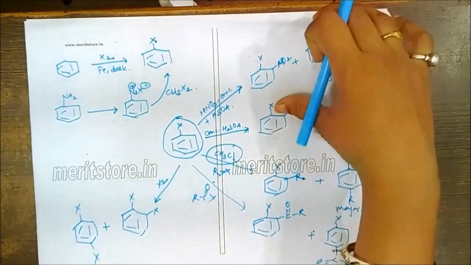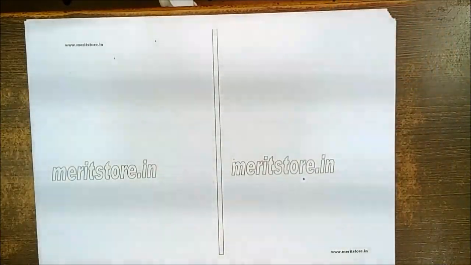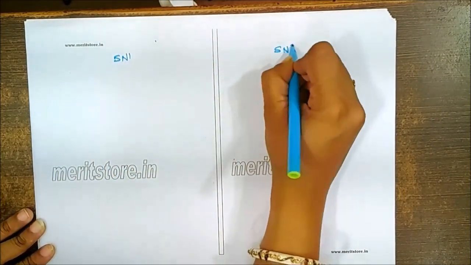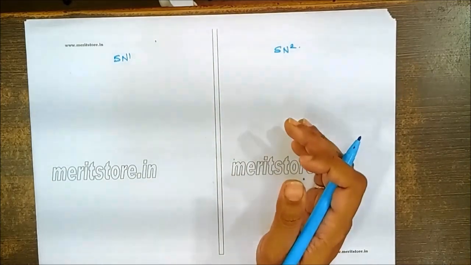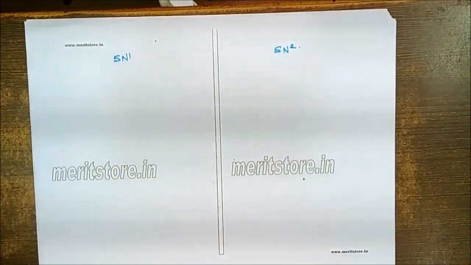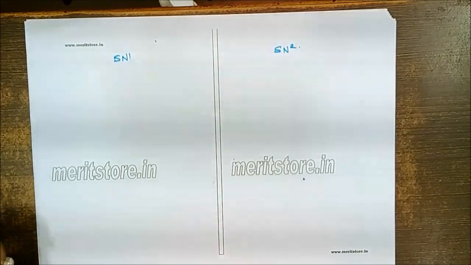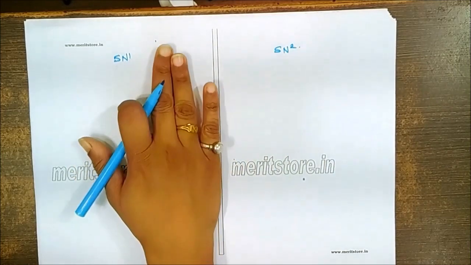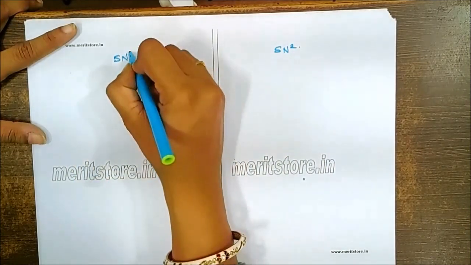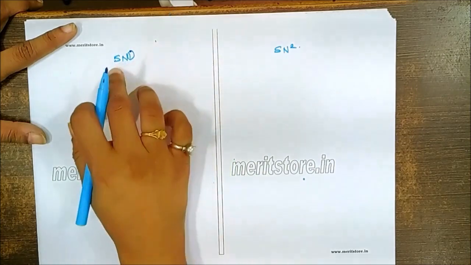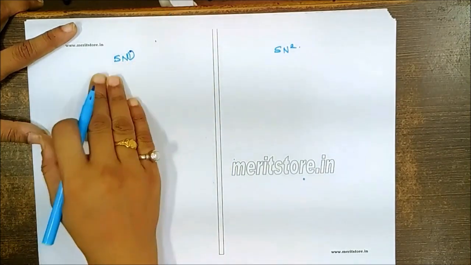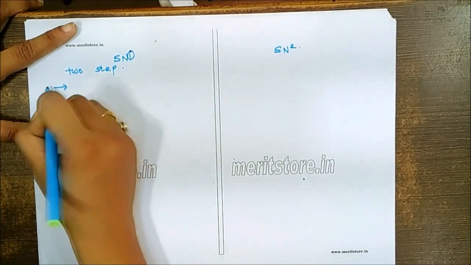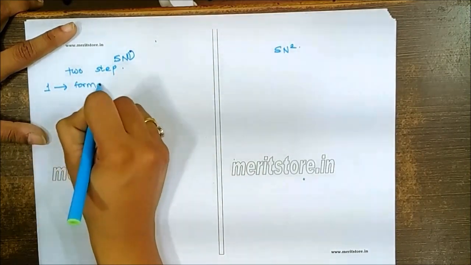One more concept that we are going to focus on in this chapter is related to SN1 and SN2, because most of the MCQs related to this are asked, that is comparative studies of SN1 and SN2. Now in case of SN1, remember, it is unimolecular and it is a two-step reaction. In the first step there is formation of carbocation.